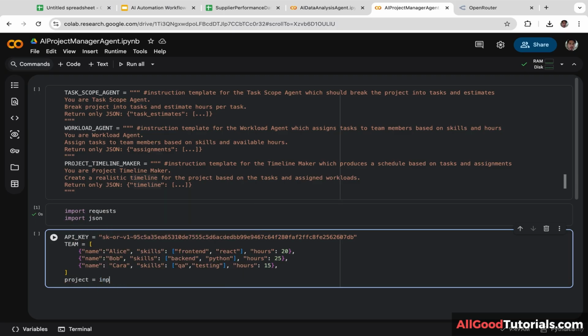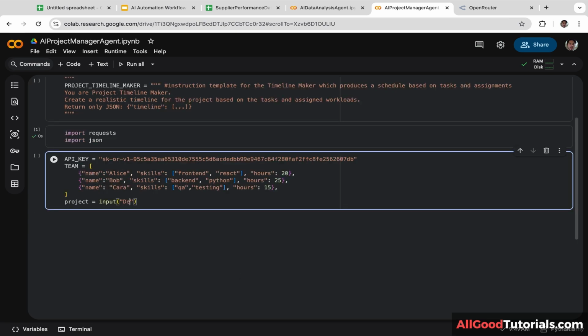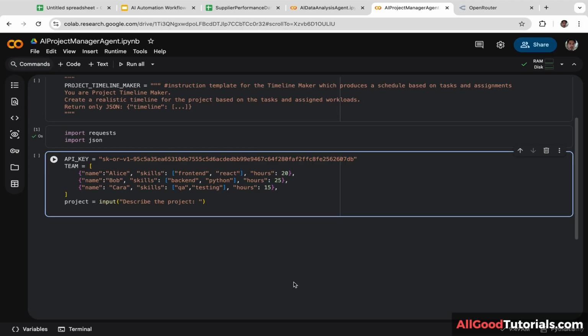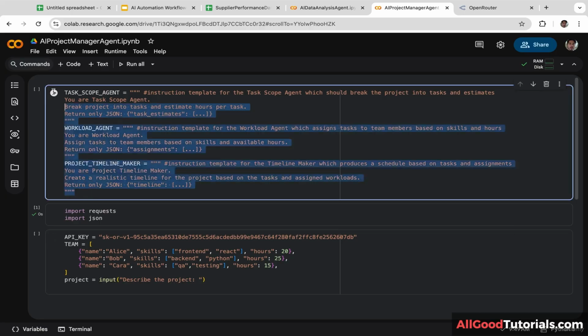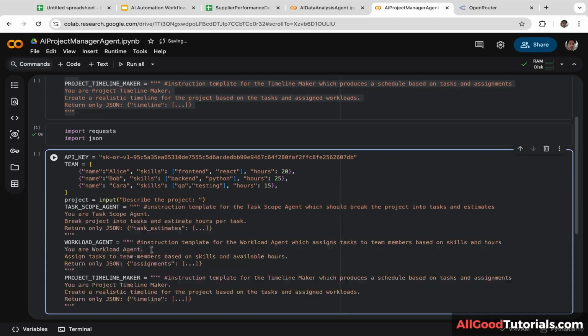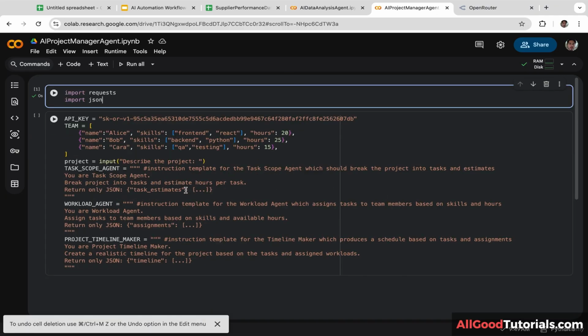And to get user input, we're going to use the input function. Describe the project. Next, we are going to copy and paste these three AI agents: task scope agent, workload agent, and project timeline maker. So let's copy and paste them and put them here. Okay, now I'm going to explain one by one.